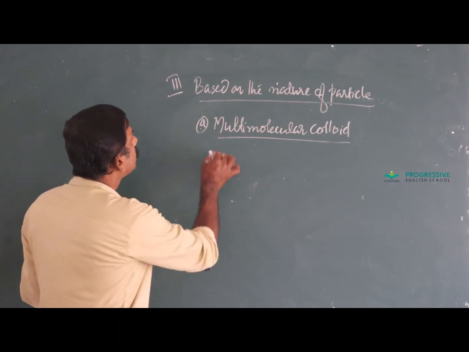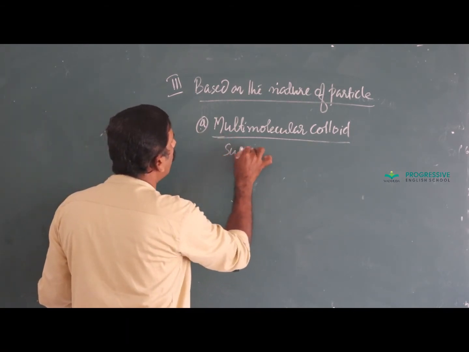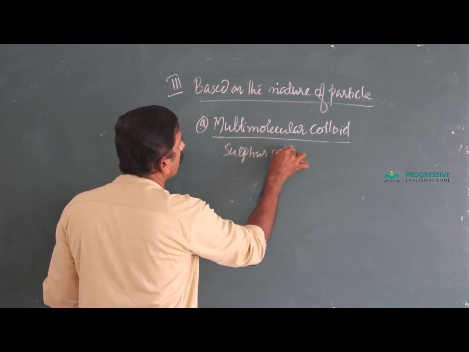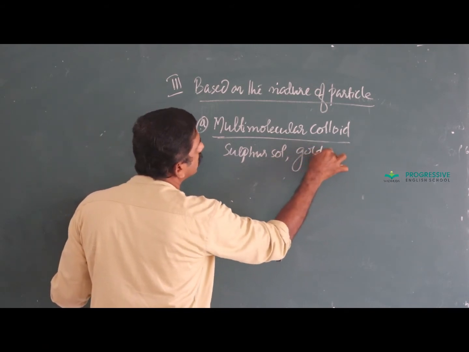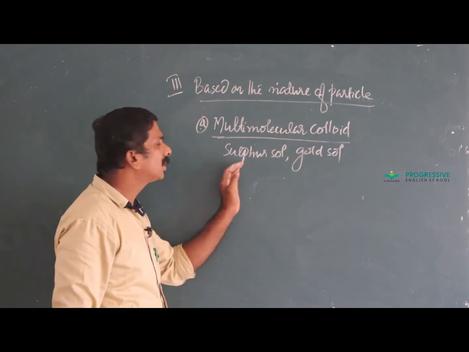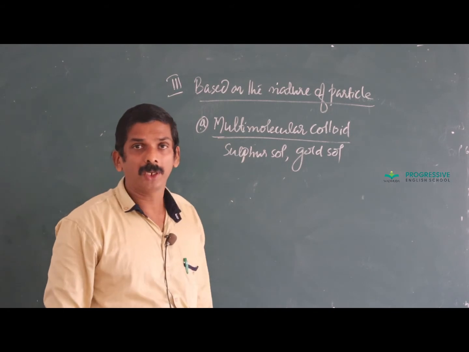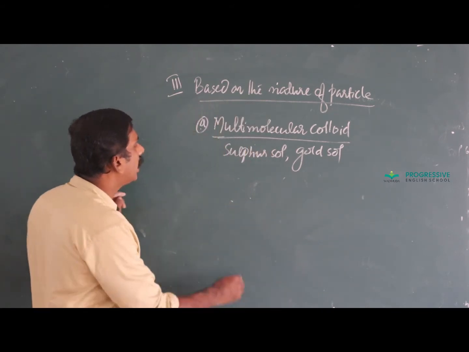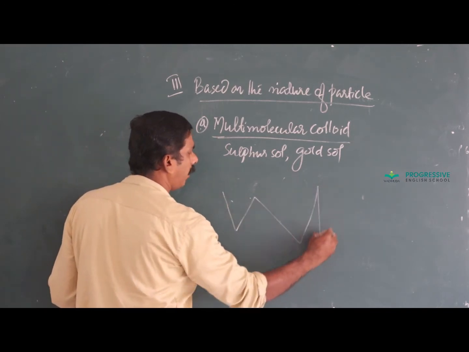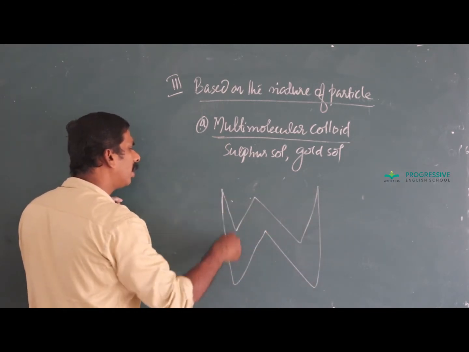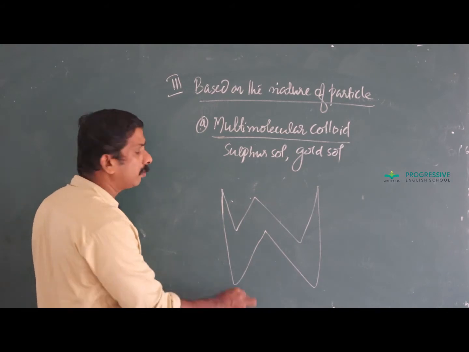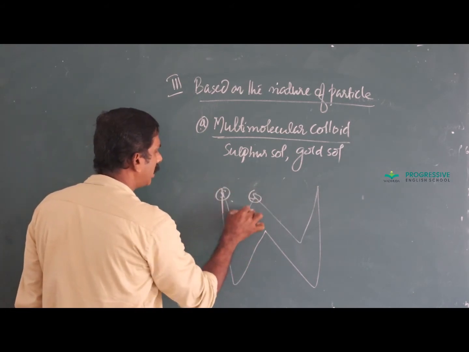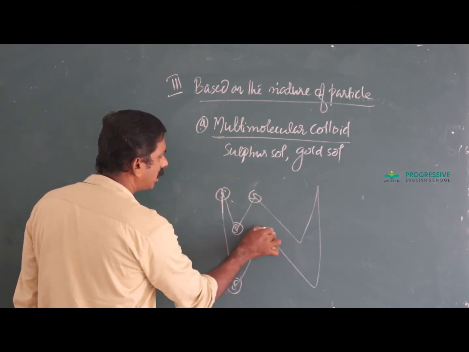Examples: sulfur sol, gold sol. You know, atomicity means the number of atoms present in a molecule. The sulfur molecule has a crown shape or puckered ring structure. S8 molecule, that is 8 sulfur atoms.